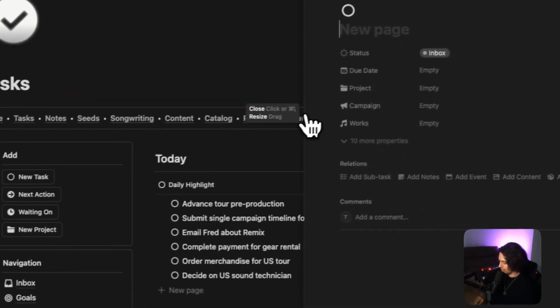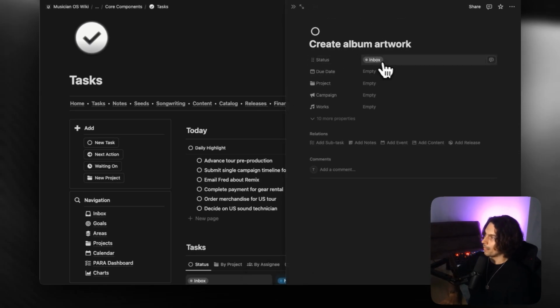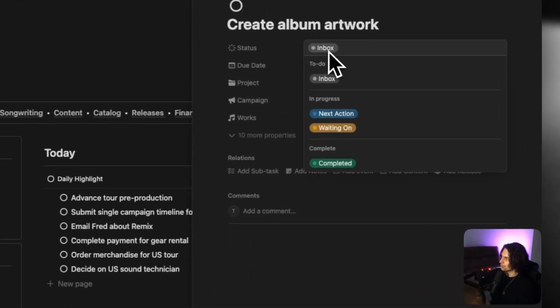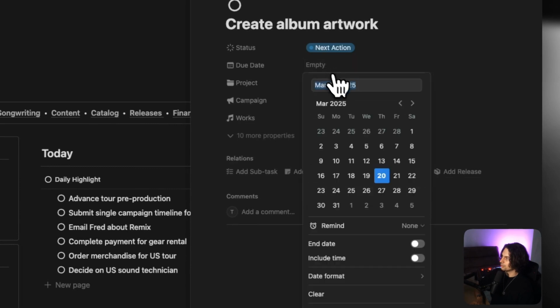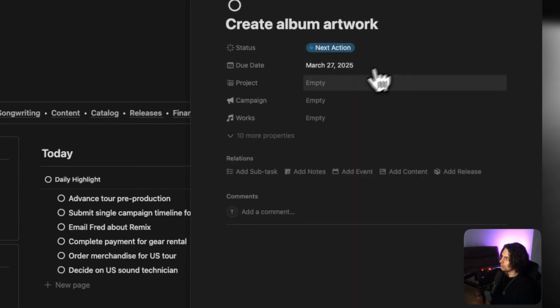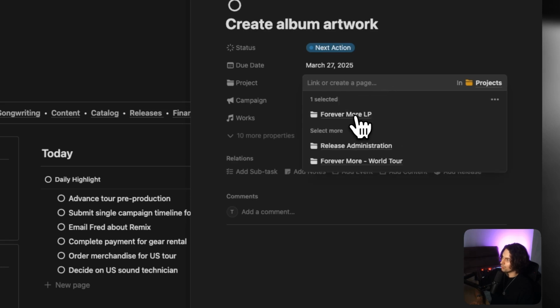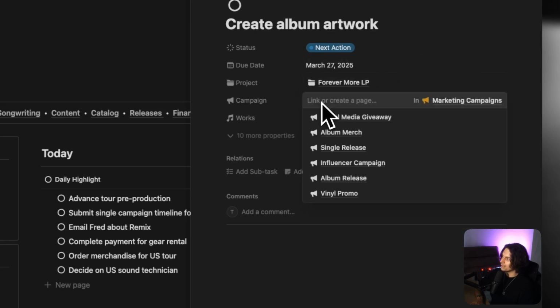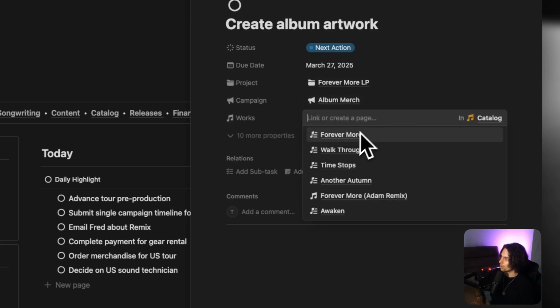You click create a new task and you could just say create album artwork, right? By default, this is going to be set to inbox, but you could change this to next action, waiting on. So if we say next action, great. What is the due date? It's in one week's time. What project does this relate to? Say it's this Forevermore LP. What campaign does this relate to? Album merch. And what works is this relating to?